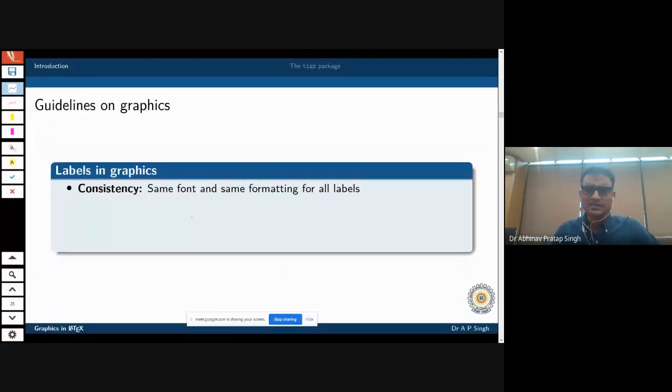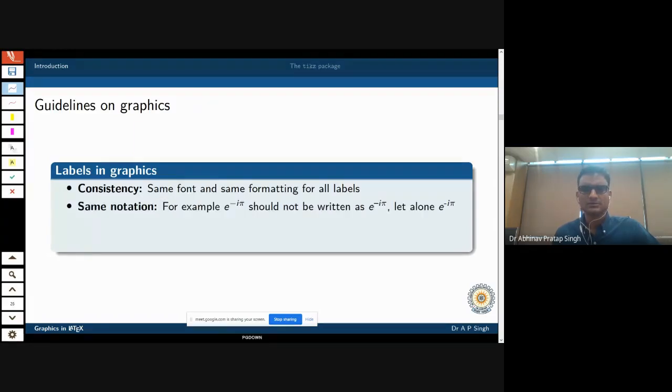So consistency, etc., all these things I have already discussed, that whenever you are considering labels in the graphics, they should again have the same formatting options. The same notation should be there. For example, using LaTeX, you can write e raised to the power minus i pi. But you cannot do the same using other pieces of software.